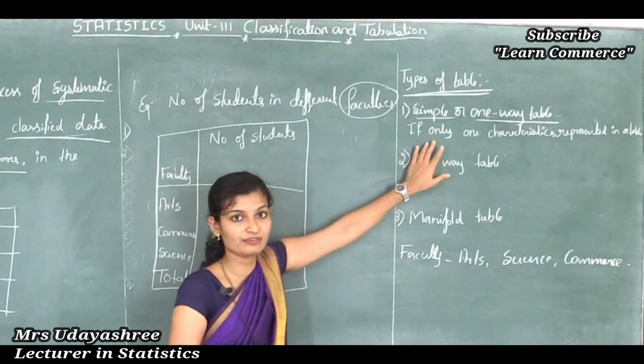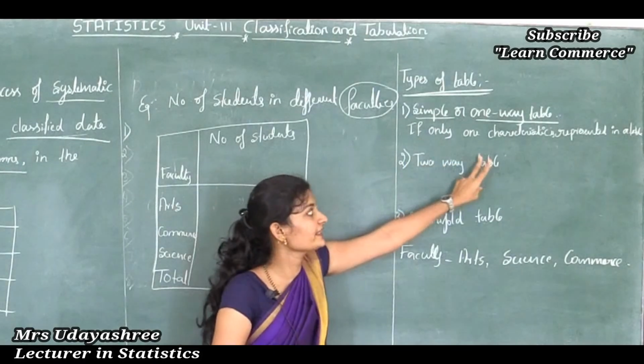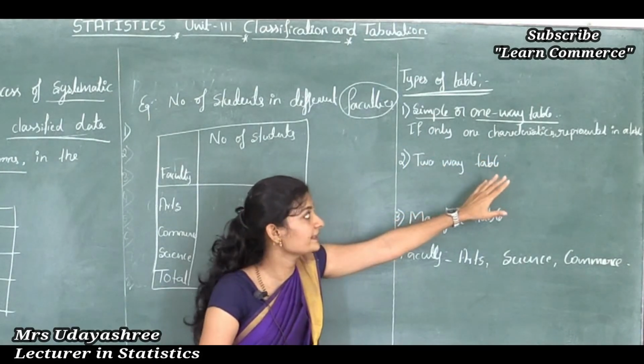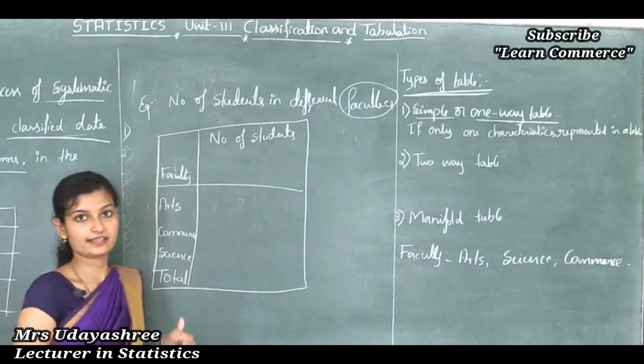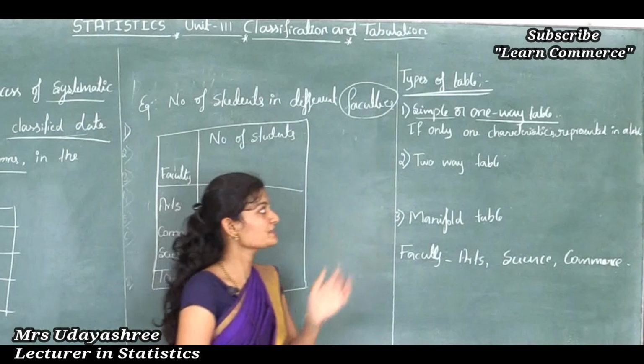So simple or one-way table in the sense what? If only one characteristic is represented in a table. And next, what is two-way table?